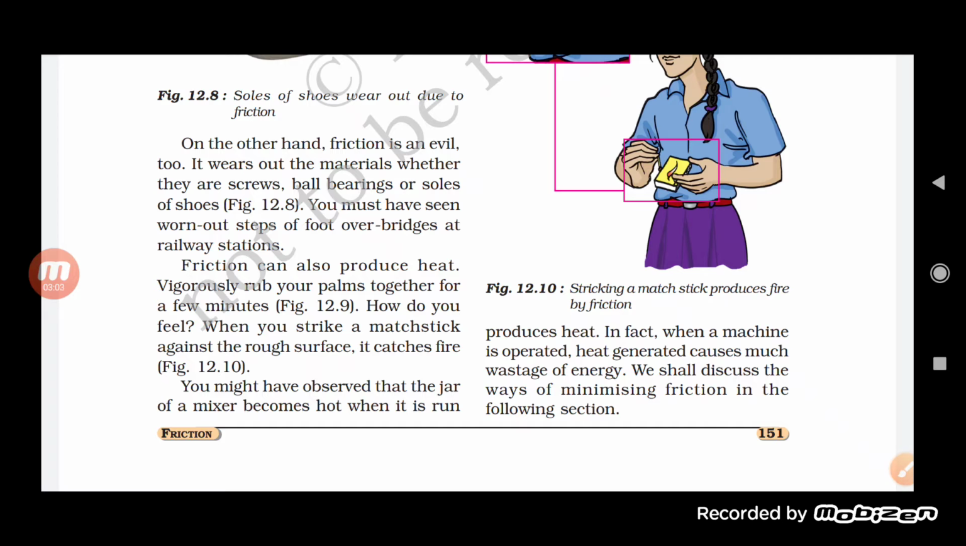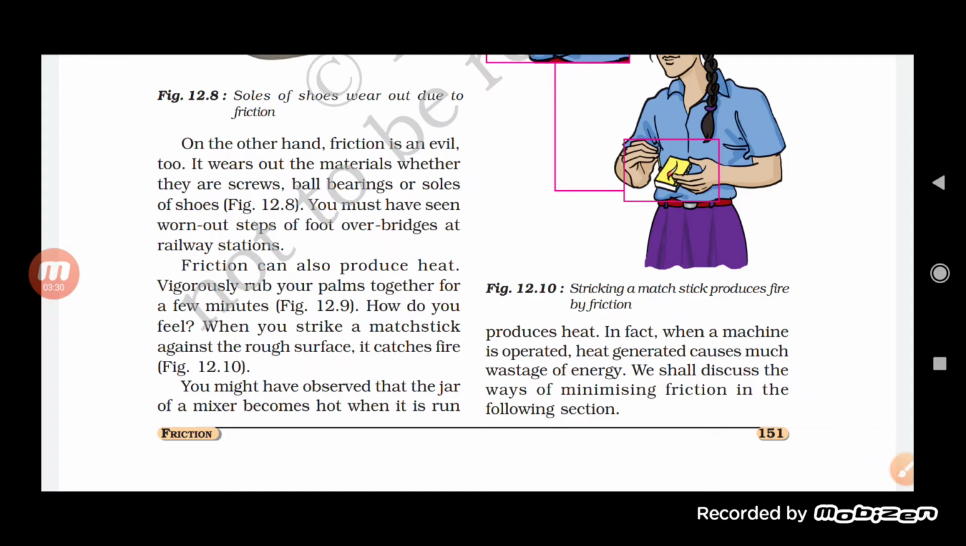Second one, it also produces heat. Yes, it produces heat. It means if we are vigorously rubbing our palms together for a few minutes, then what will happen? We will find that they become very hot. Especially in cold weather, you have seen that people keep on rubbing their palms, and the reason is that it helps in providing heat to their hands.